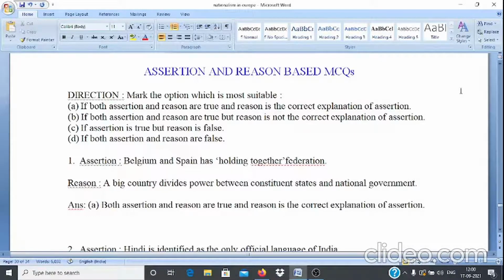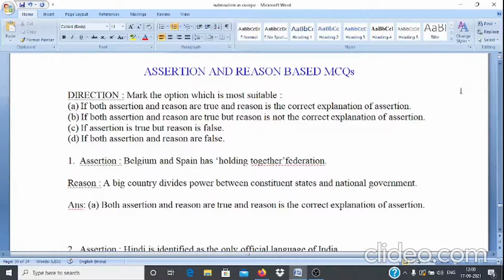Here, two statements are given to you. Statement 1, that is assertion, and statement 2, that is reason. After reading both the sentences, you have to mark the option which is most suitable. If both assertion and reason are true and reason is the correct explanation of assertion, then you have to mark